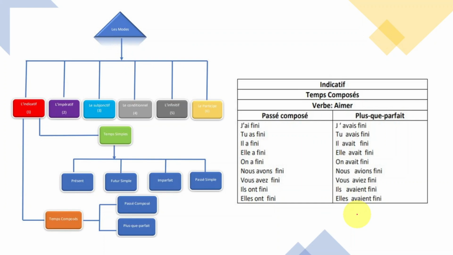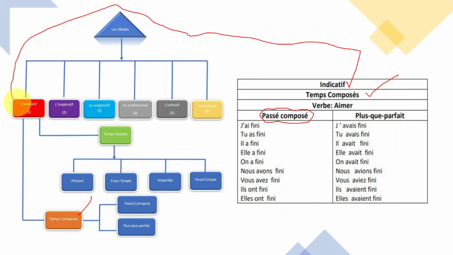Now, we have le temps composé. Le temps composé, this is the one, and this is from here. Now, j'ai fini. Okay, so this is the one I'm talking about. So this one is a passé composé. Inside the passé composé, when you talk about indicative, is right here.